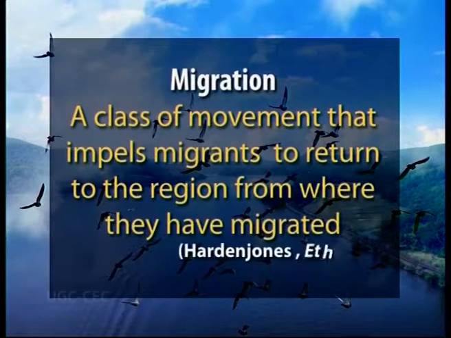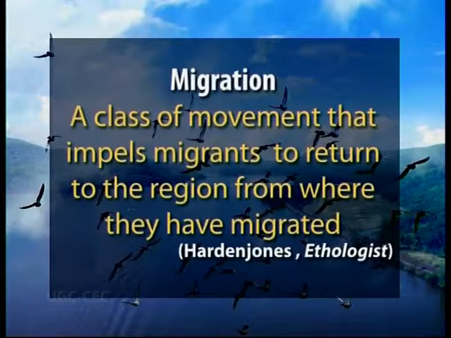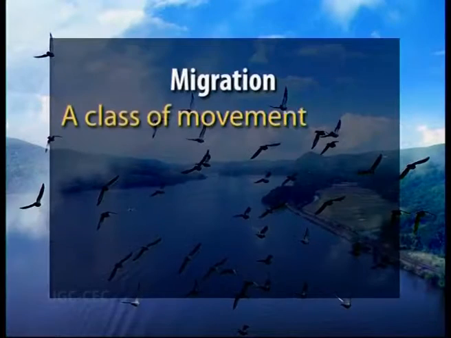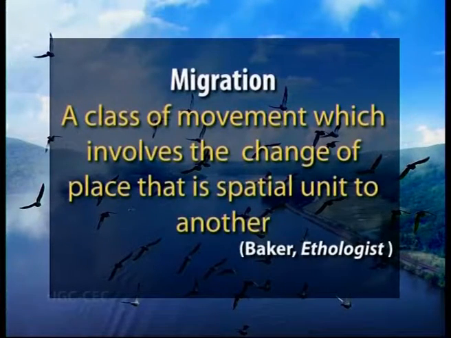Hardin Jones in the year 1968 defined migration as a class of movement that impels migrants to return to the region from where they have migrated. Thus he incorporated all the migrations in it, that is seasonal, breeding, and resting migration. Baker in the year 1972 defined migration as a class of movement which involves the change of place, that is, from one spatial unit to another.